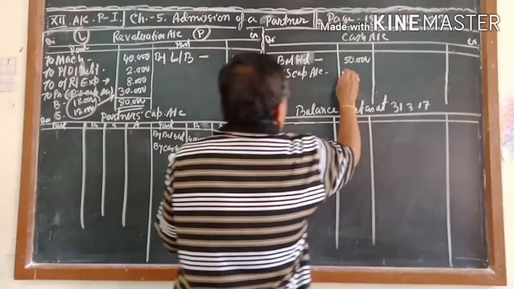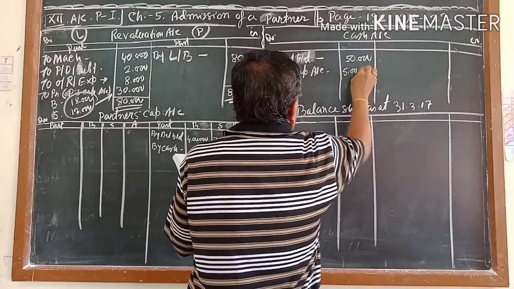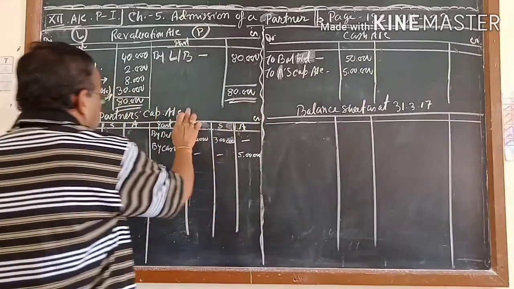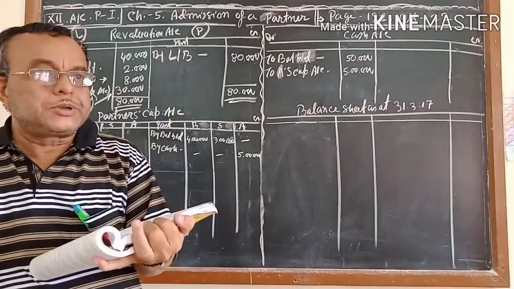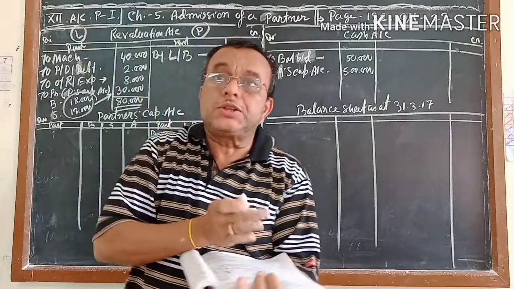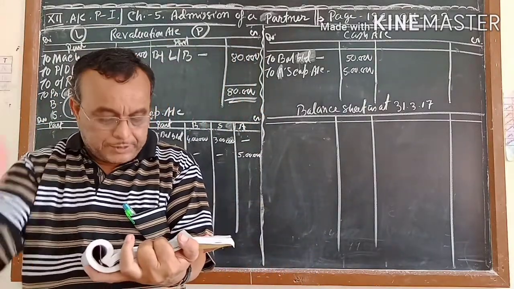So here two postings will come, because the cash account posting will come, and the partners capital account posting will also come. Clear to you? First adjustment. First part is over. First adjustment you are having, now the second part.